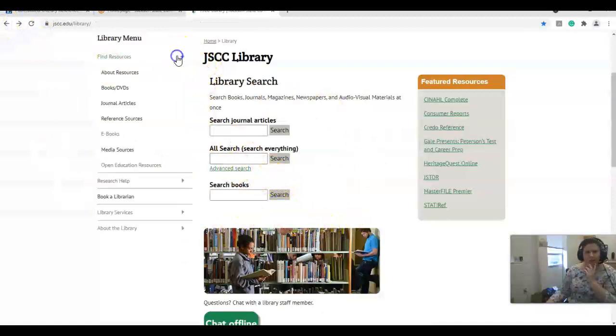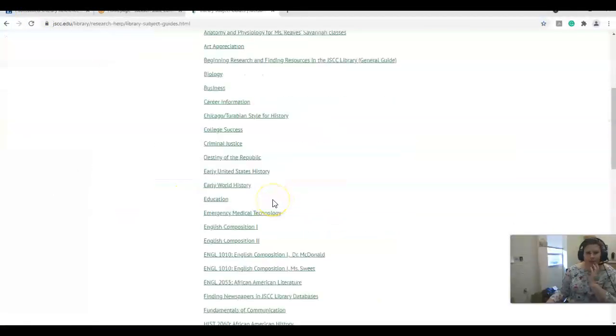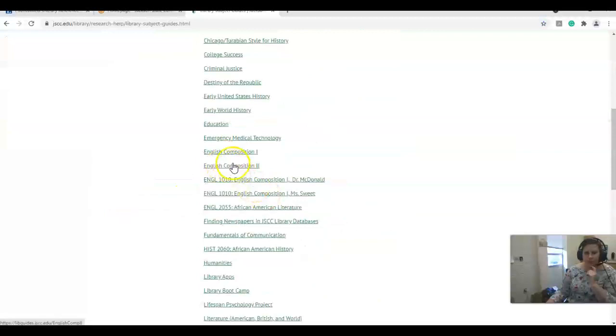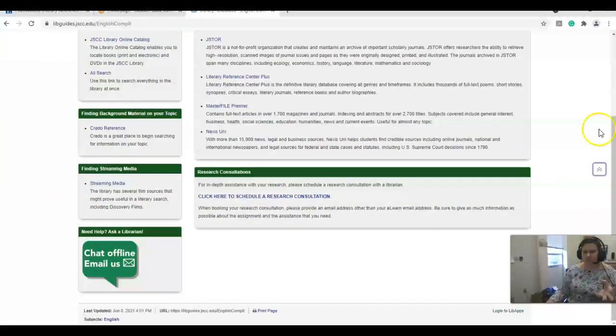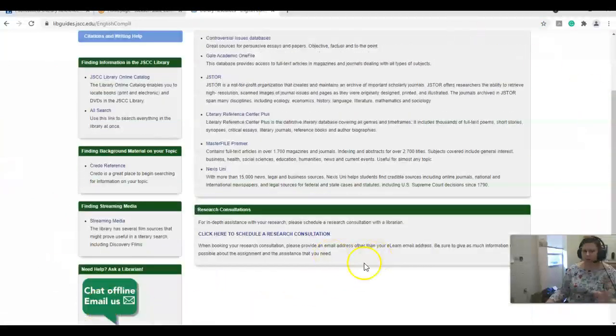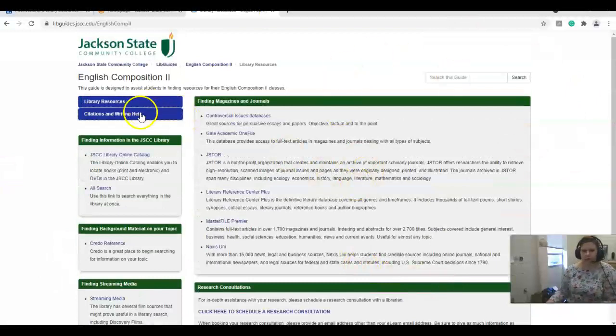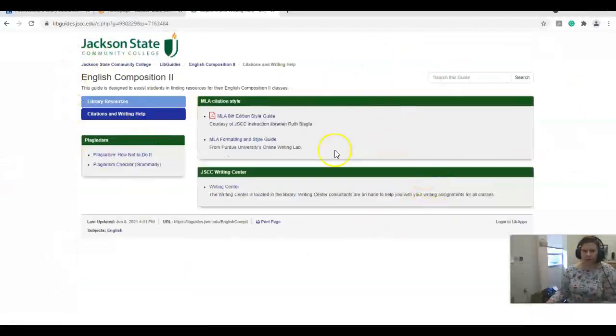We do have a subject guide that has been created for English Comp 2, which you can access here. And this just has some preliminary sources, databases that you can go off of, suggestions we have for sources to use, and then we have MLA writing help.